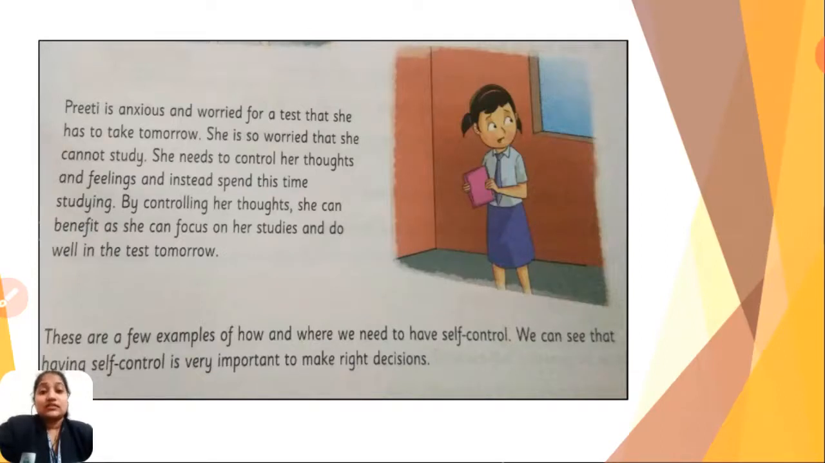Through these stories, the 4 incidents which we have seen, we can see that self-control was very important in each incident because the children are going somewhere or the other on the wrong path. So to come onto the right path, it's important to have self-control on ourselves, right? So we can see that having self-control is very important to make right decisions. So have you understood all these 4 incidents which we have seen? So students, let's move further.